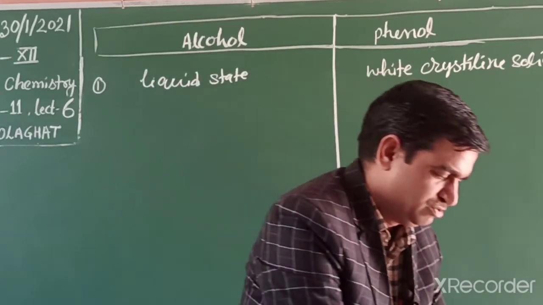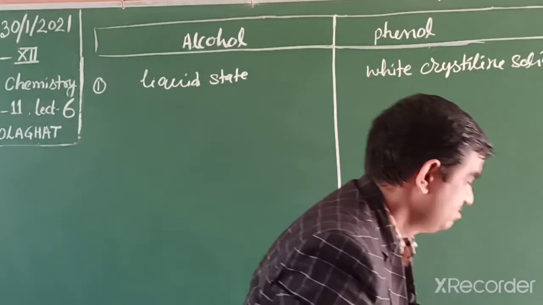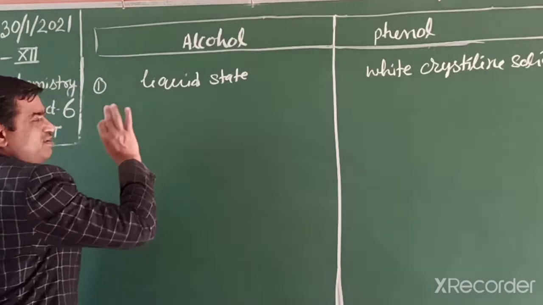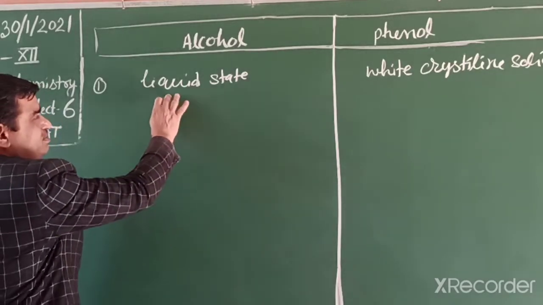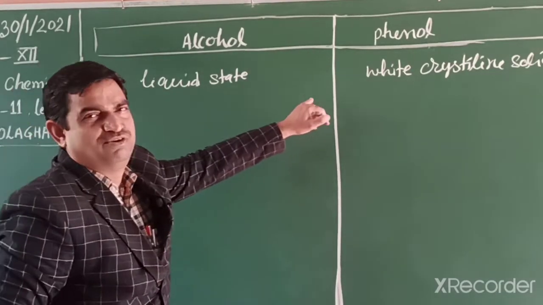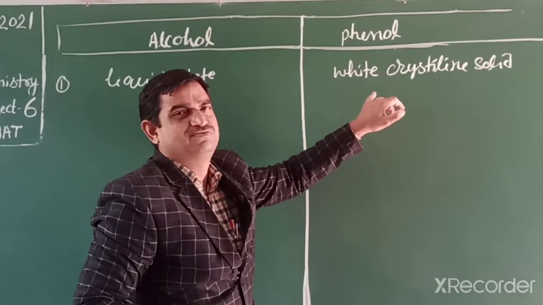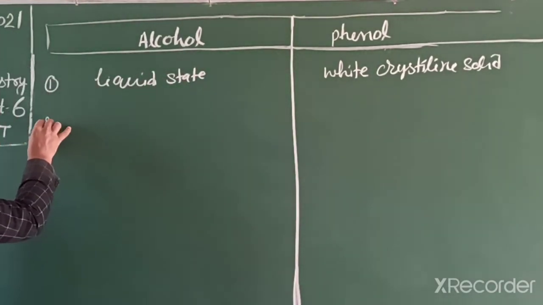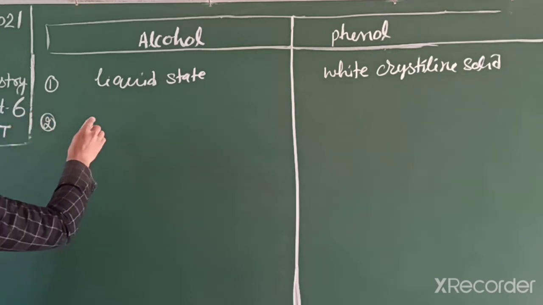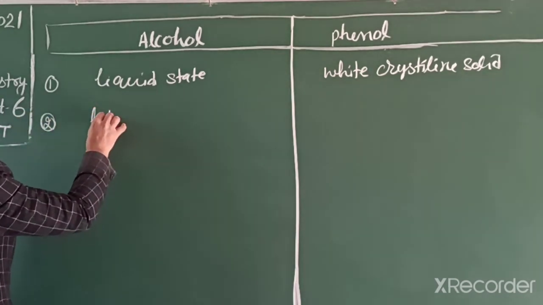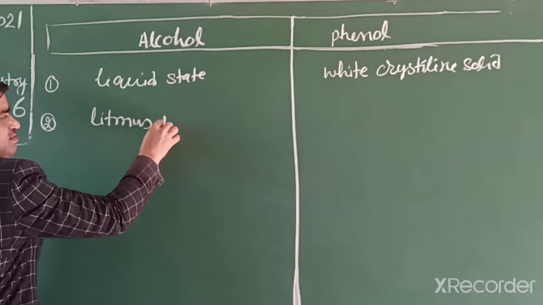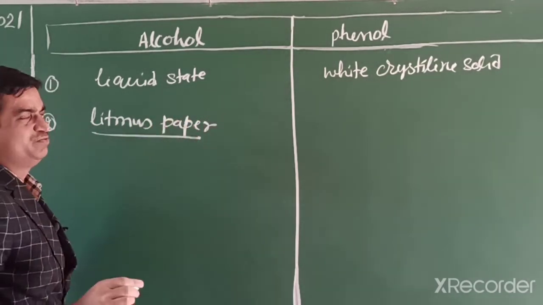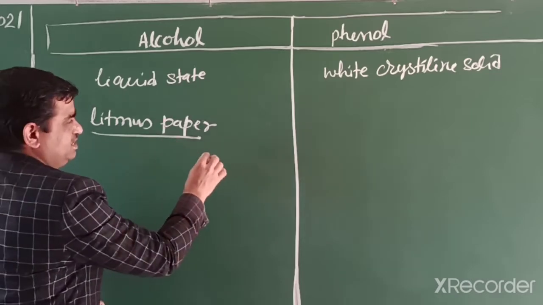So now we summarize in tabular form alcohol and phenol. Alcohol is found at room temperature in liquid state, but phenol is found as a solid, white crystalline solid. Next one, litmus paper. Alcohol does not affect any litmus paper. We can't check the acidic behavior.